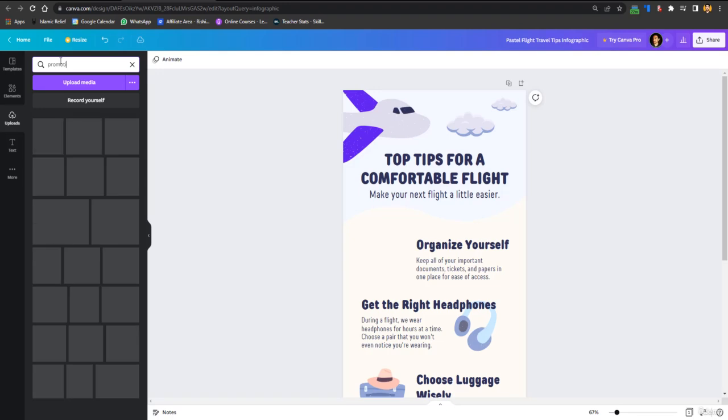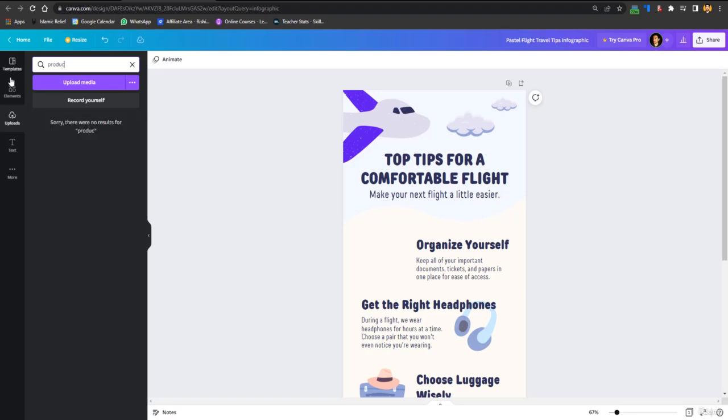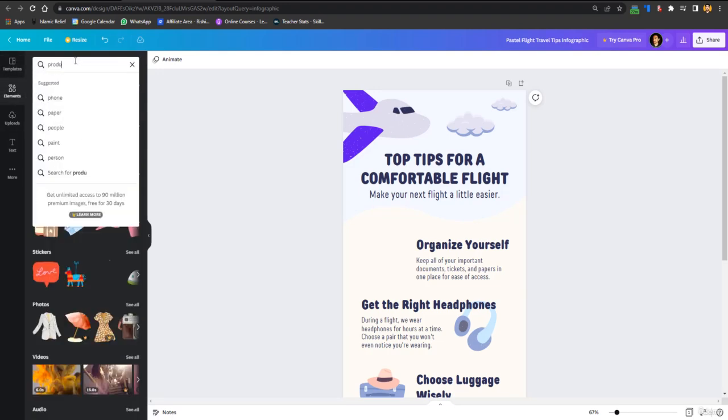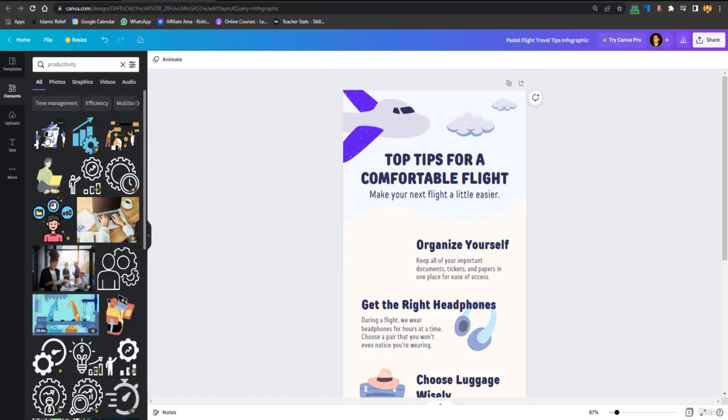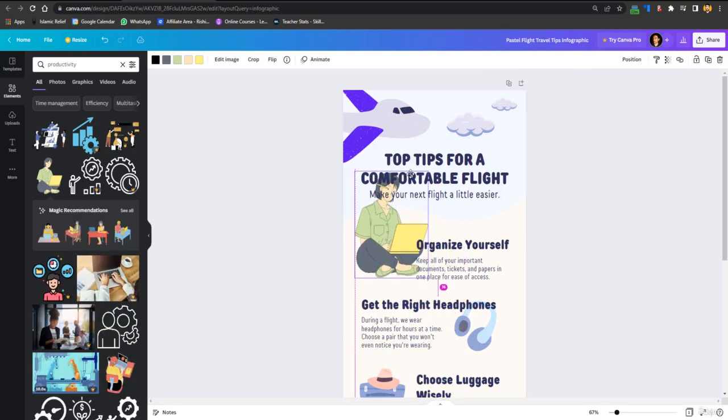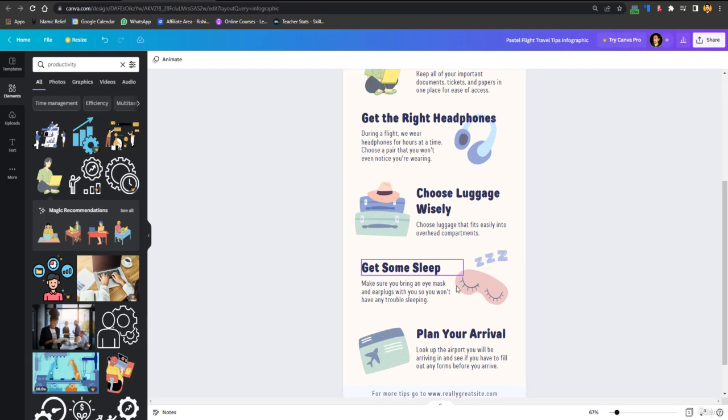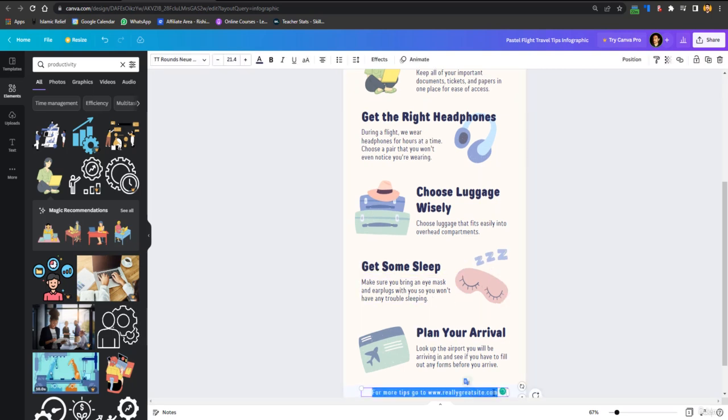just go to elements to add any other object, productivity. Let's suppose I want to add this one, so you can add this object here, organize yourself. This is not suitable, but you can select it for your choice and add it here. You can change the text and the icons as well, and at the end you can add the client's website. Let's suppose my website is FiverrHub.com, so you can add the client's website, and that's all.